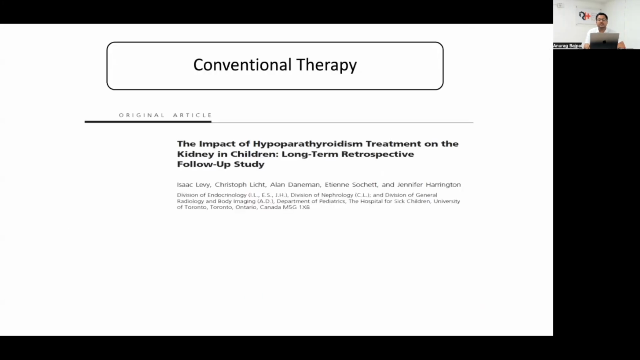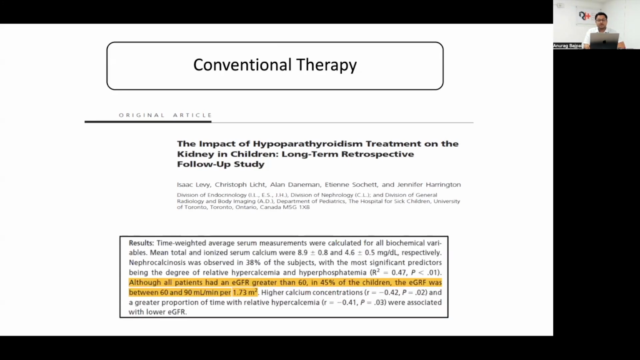So this study was done in 2015 in the USA, where it was shown that on conventional therapy, there were 29 children in this study, and the mean duration of study was around 7.5 plus or minus 5 years. They showed that there is an increased risk of nephrocalcinosis in these children, around 38%. And most interestingly, of this 38%, only 2 patients had resolution. The rest of the patients showed progression of this nephrocalcinosis in the further study.